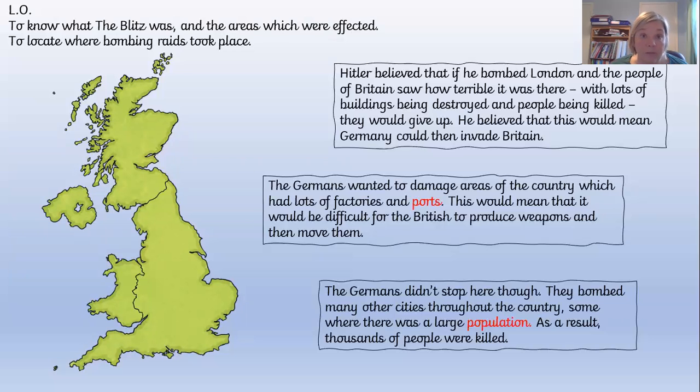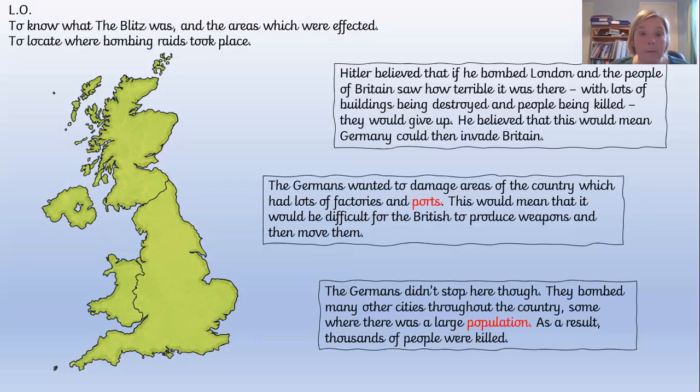Another reason that the Germans decided they wanted to bomb London was because there were lots of factories there, and it was a really important part of the industrial structure of the rest of the country. But he also decided that he was going to damage lots of other parts of Britain as well. Okay, lots of places that had factories and ports. And what this would mean is it would be really difficult for the British to produce their weapons in the factory and then be able to move them around the country. So he thought he could disrupt things that way.